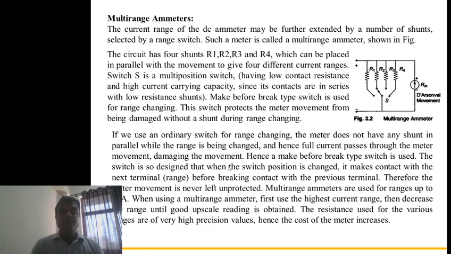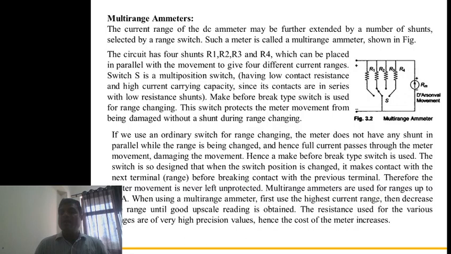The switch is so designed that when the switch position is changed, it makes contact with the next terminal before breaking contact with the previous terminal. Therefore, the meter movement is never left unprotected.